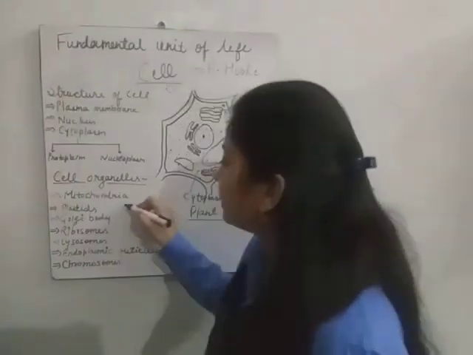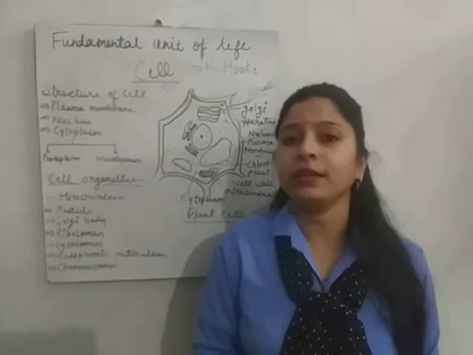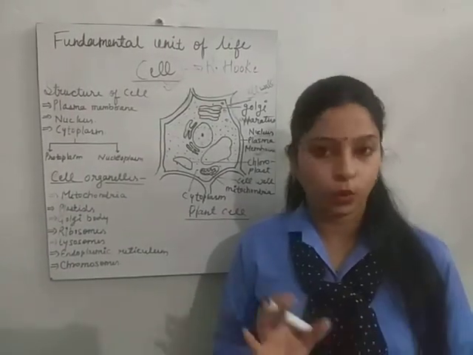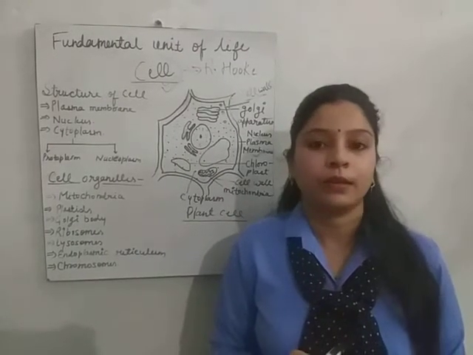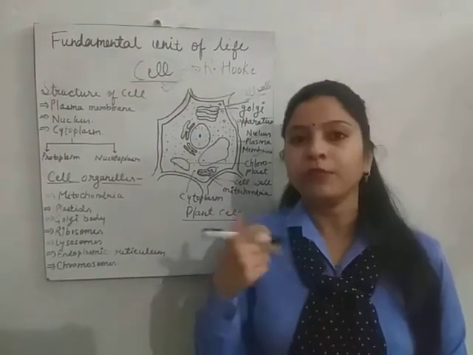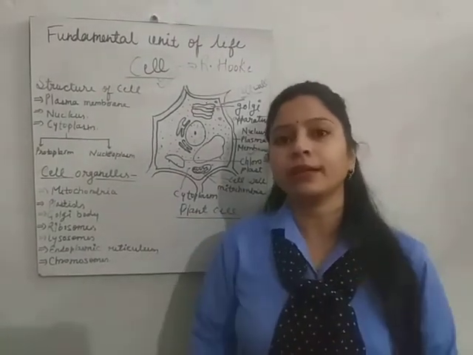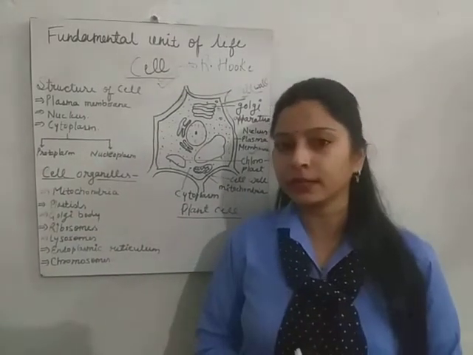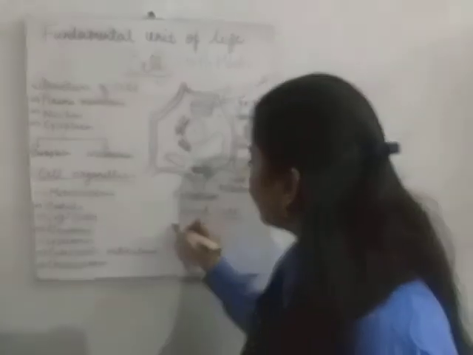Then plastids. Do you know, have you ever seen plants making their food on their own? How? Due to the presence of chlorophyll. Can we prepare our food in the presence of sunlight? No, never. क्या हम धूप में खड़े हो जाए, हम अपना food खुद synthesize कर सकते हैं? No, not possible. That's why this is a plant cell.